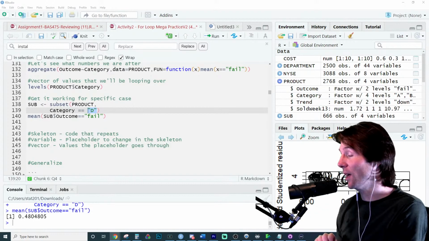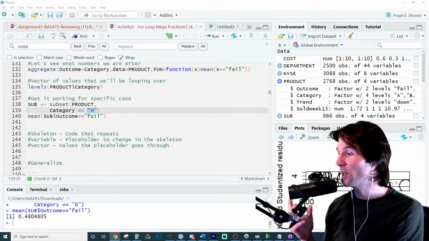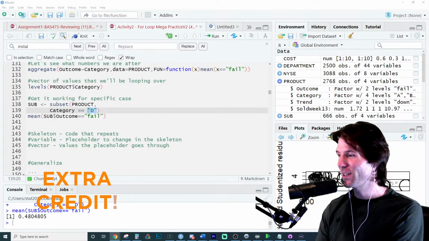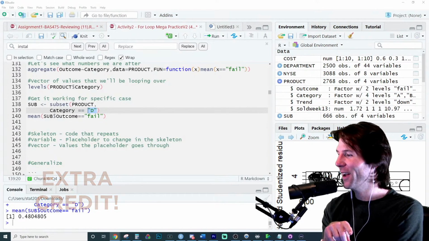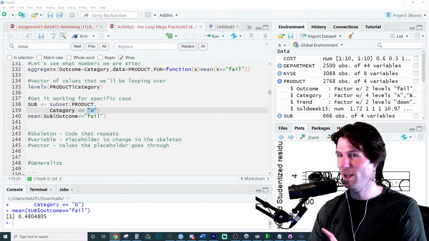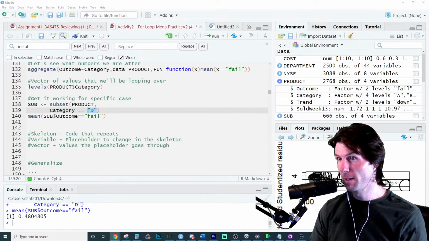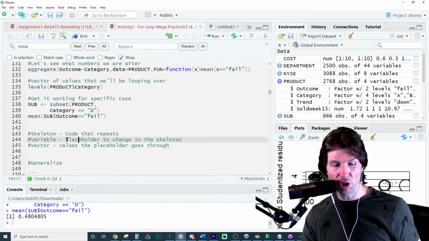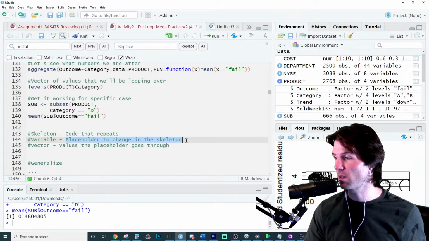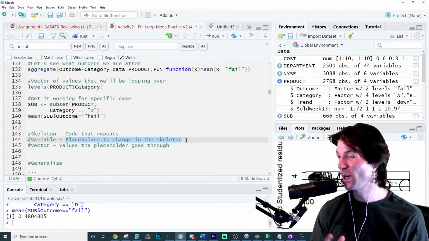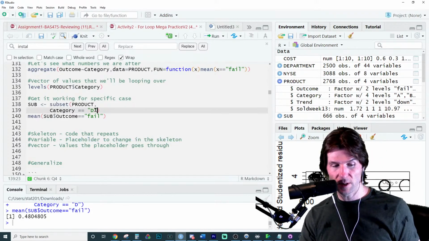Not a, so this will become the skeleton. Don't worry, this will become the skeleton. And this is the variable. The variable is a placeholder to change something in the skeleton. Does that make sense? Don't worry, this is the practice. We'll be going over this today in class. The variable is the placeholder.